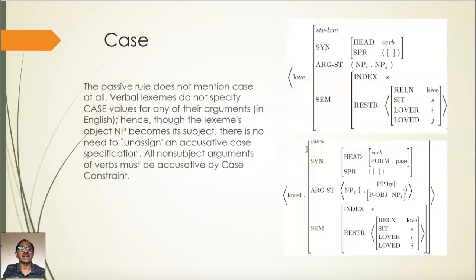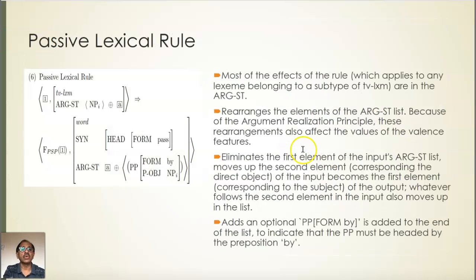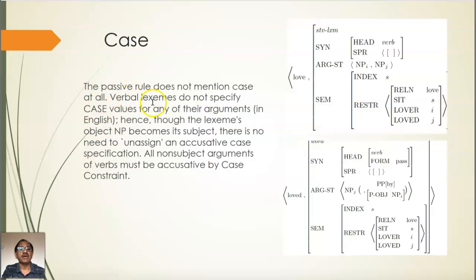Then what happened to the case? In fact, the lexical rule doesn't mention anything about case. You see the NP without a case. Here you also see another NP without any case. The passive lexical rule does not mention case at all. Then verbal lexemes also do not specify. We have a strict transitive verb here. There are two NPs in the argument structure, but we do not specify any case here, whether something is nominative or something is accusative.